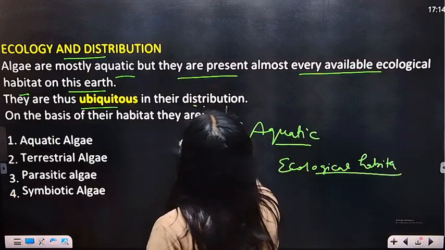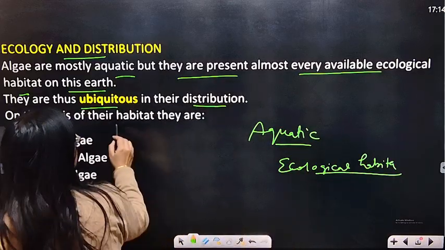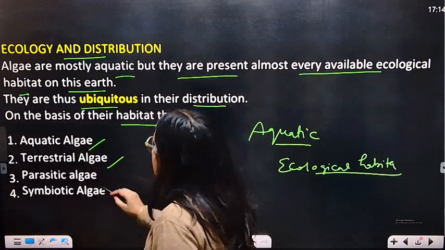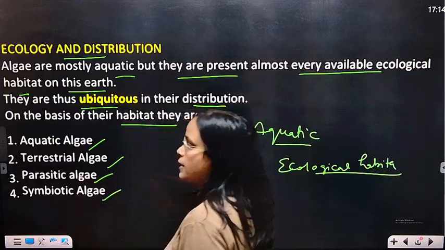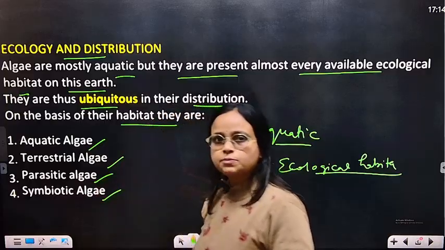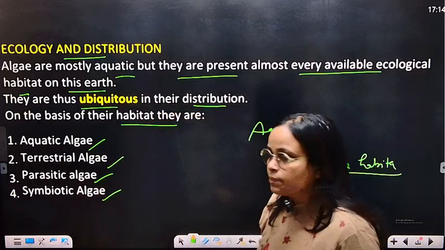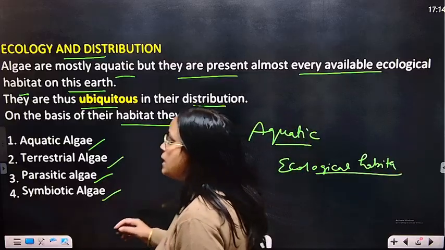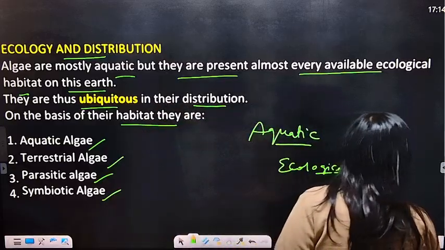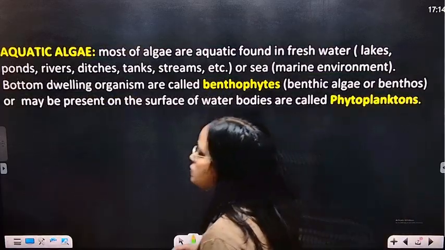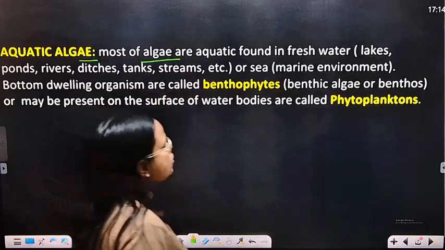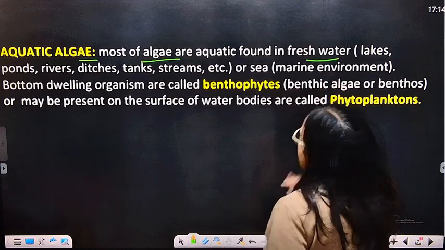In their distribution, on the basis of habitat, they are aquatic algae, terrestrial algae, parasitic algae and symbiotic algae. By the name: aquatic, in water; terrestrial, not in water; parasitic, which depends on others; and symbiotic, which lives in association with someone else. Most of the algae are aquatic, found in fresh water.